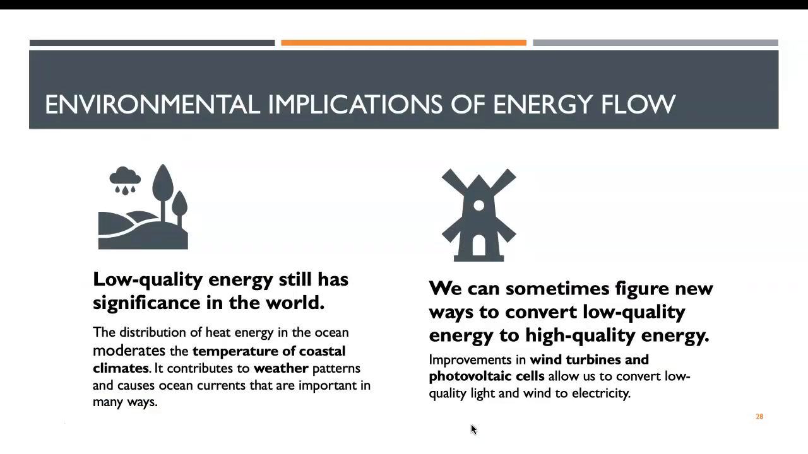But still, low quality energy still has significance in the world, such as regulating our weather and the climate, right? Hurricane is one of the examples. Hurricane cools down the whole planet, so it has a purpose. But unfortunately to us humans, it's very disastrous. And as humans, we can master the low quality energy. We can convert the solar power, the wind power, and the heat in the ocean someday, hopefully, into high quality energy. So that's application of renewable energy, right?